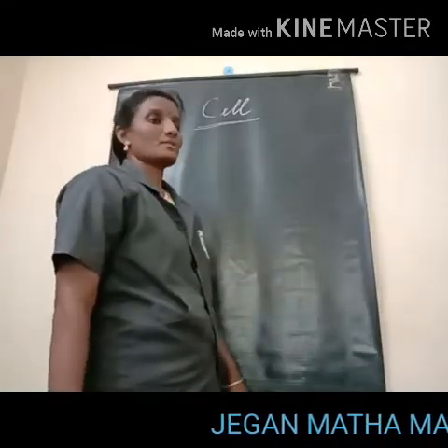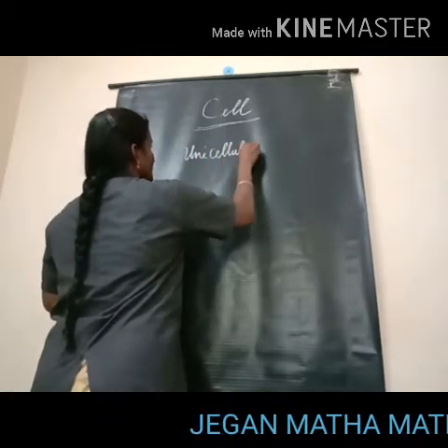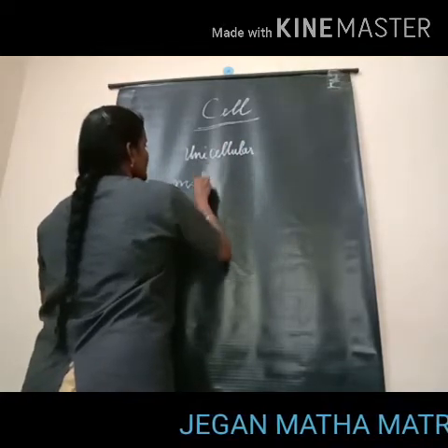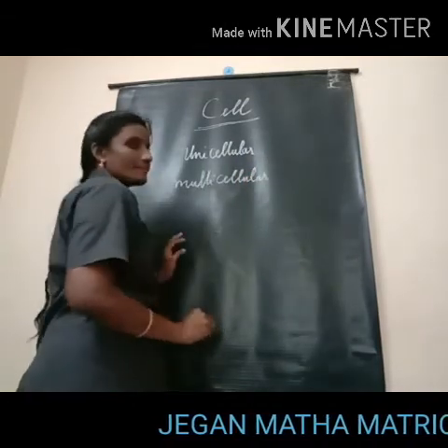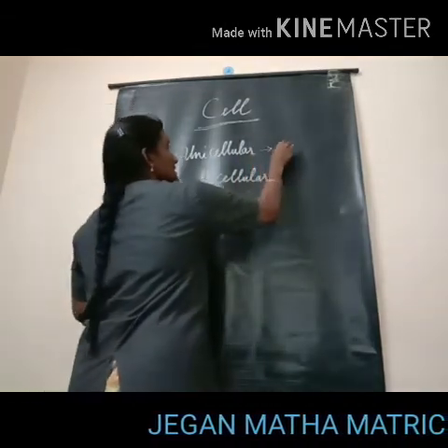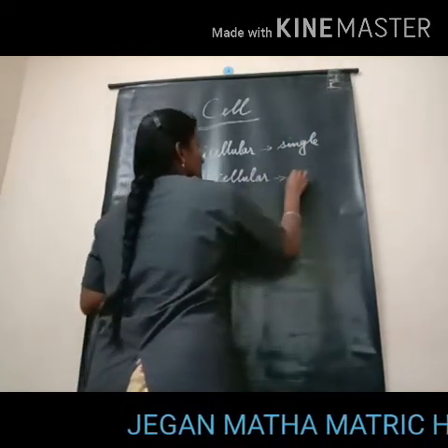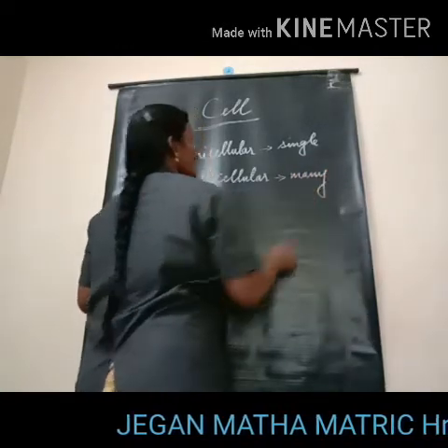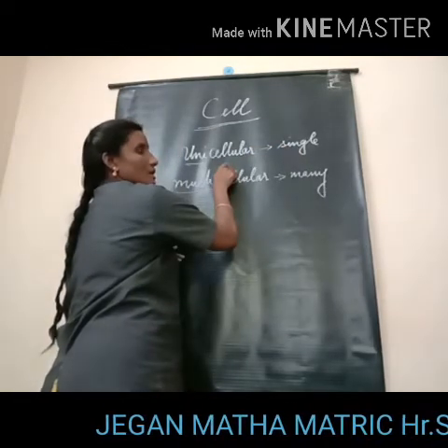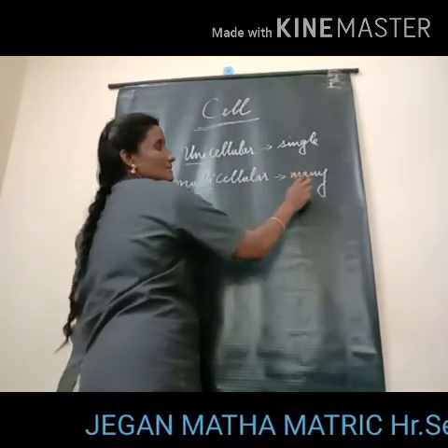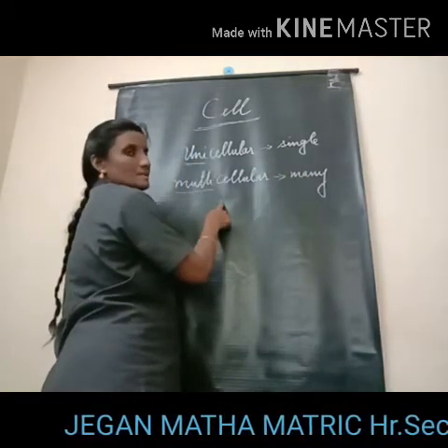Cell is classified into unicellular and multicellular organisms. Uni means single. Multi means many. So if an organism is having a single cell, then it is called a unicellular organism. If an organism is having many cells, then it is called a multicellular organism.